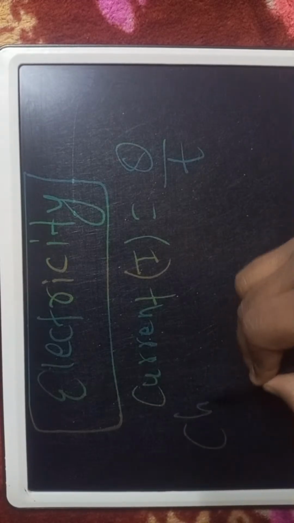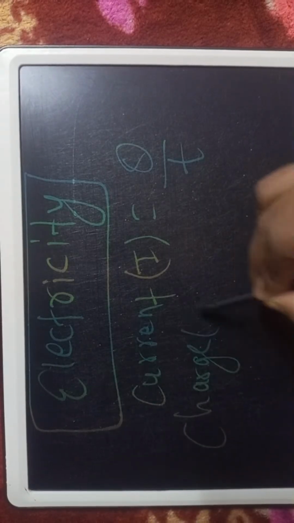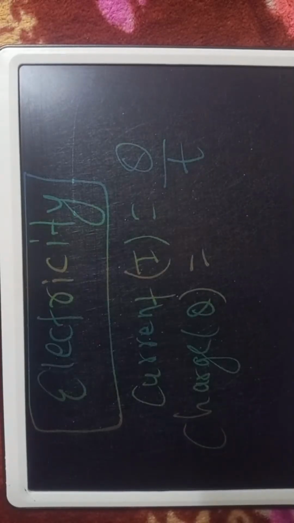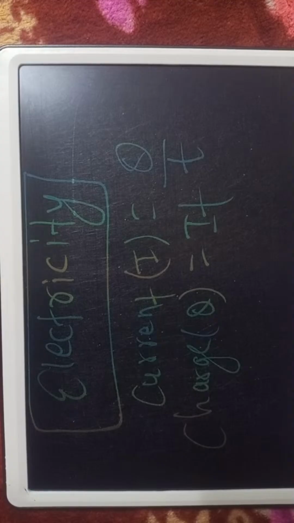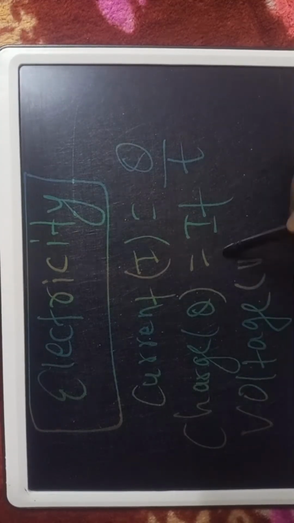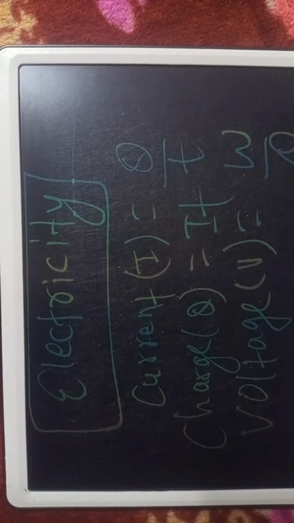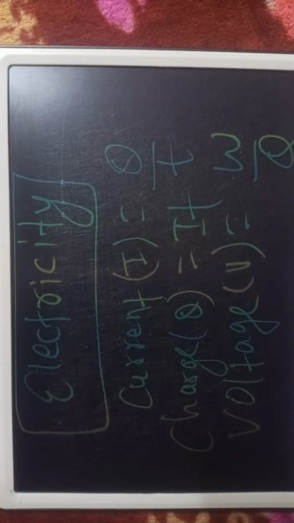Another is charge: q is equal to it. Another formula is voltage, that is V is equal to W by q. So current means I is equal to q by t, charge q is equal to it, voltage V is equal to W by q.